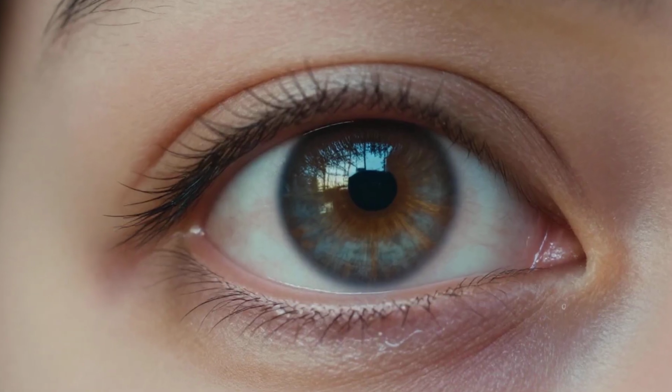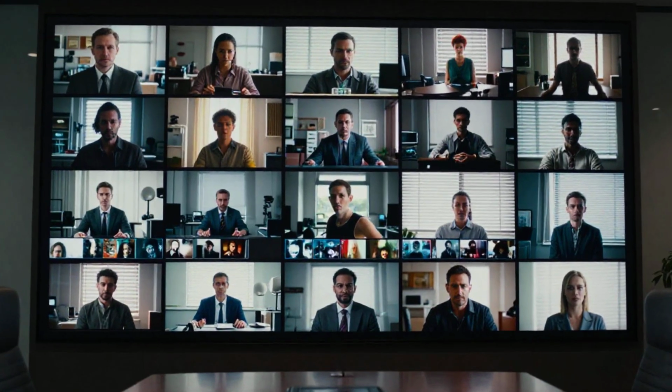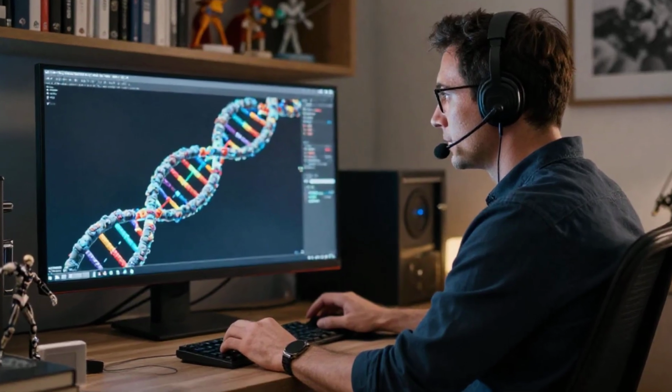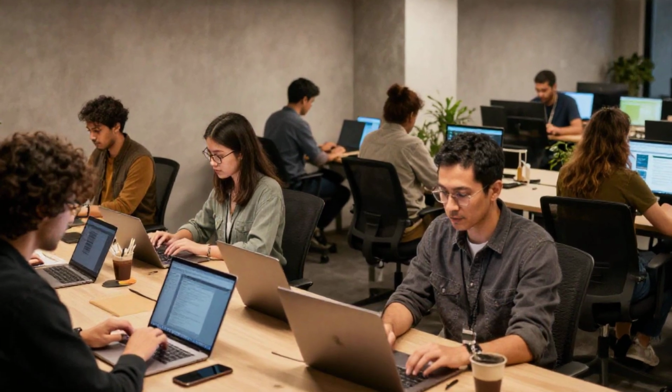VO3 changed this equation entirely. The audio is native, it's integrated from the start. Your finished output arrives with everything synchronized, everything ready. The evolution from VO1 to VO3 tells the story of how rapidly this technology matured.